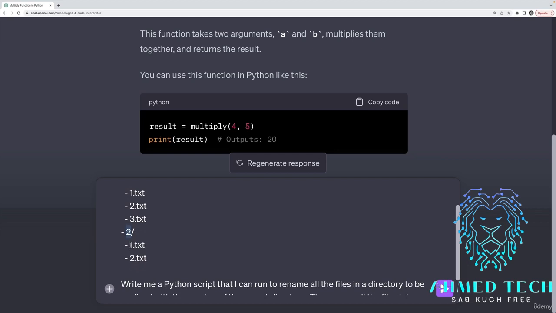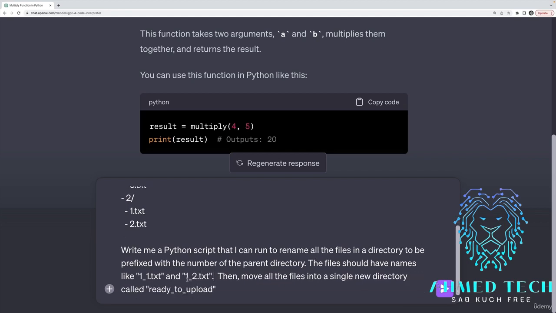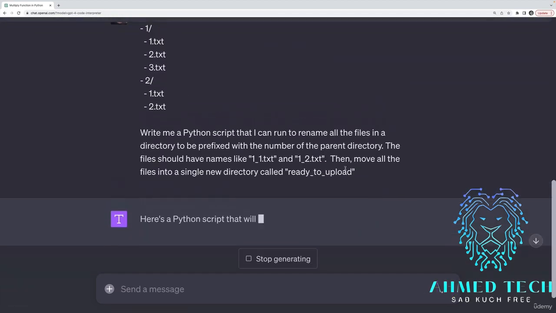So 2_1, 2_2. So I might even show it the format. The lectures or the files should have names like 1_1.txt and 1_2.txt. So I'll show an example of the end format I want. Let's see what it does. It might need more information.